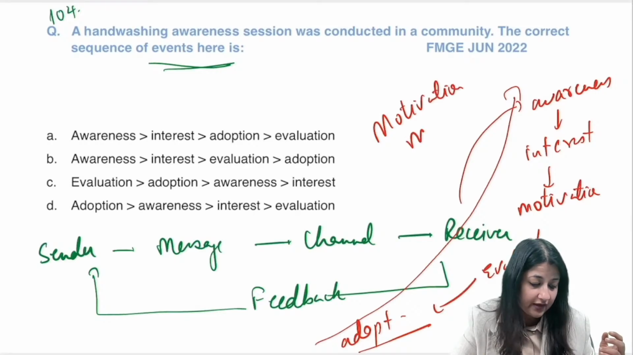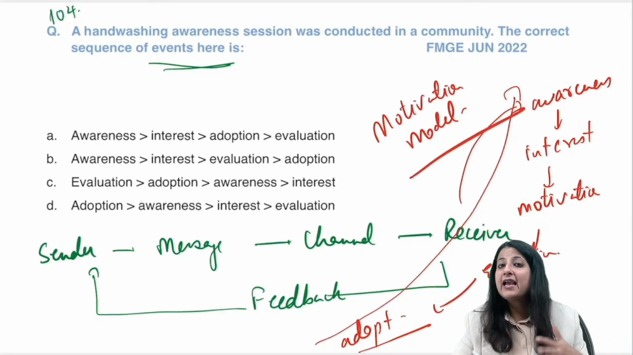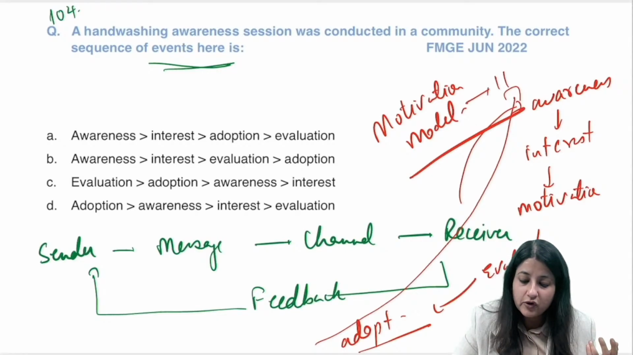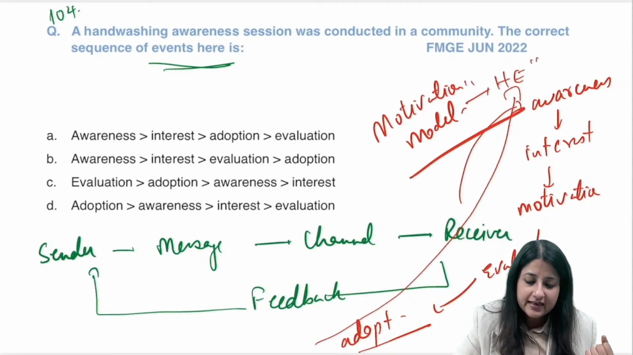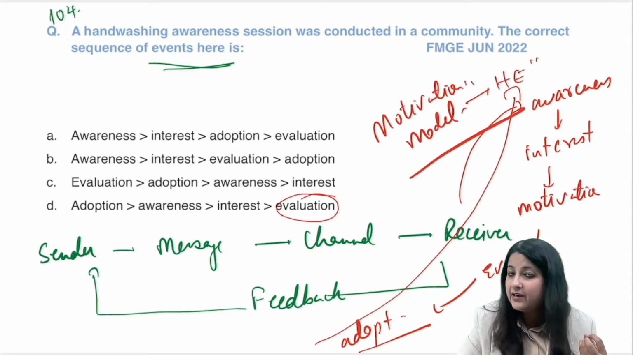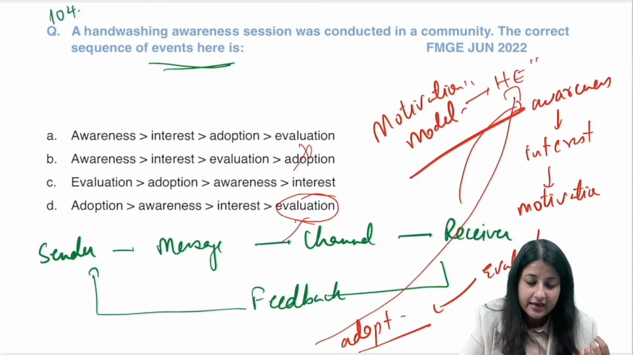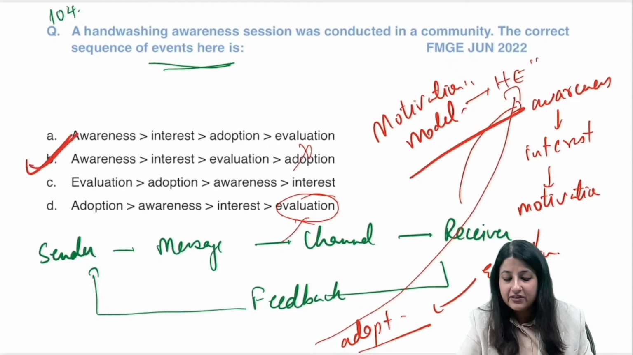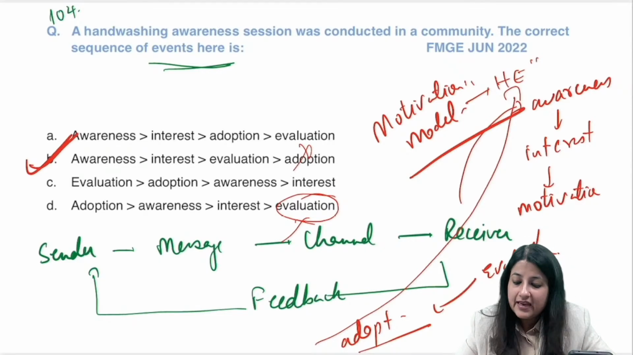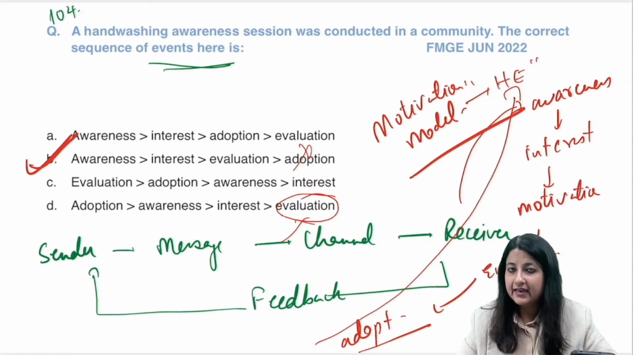This is the motivation model, and this is the most used model for health education. So what is the answer? Don't think that evaluation comes at the end, no, it happens in the planning cycle. Here it is awareness, interest, evaluation, and then we are going to adopt the technique.